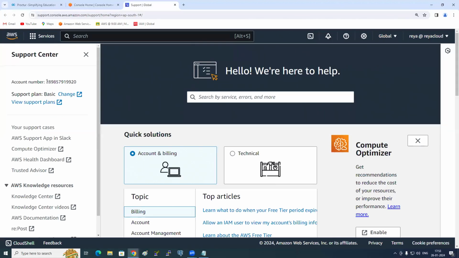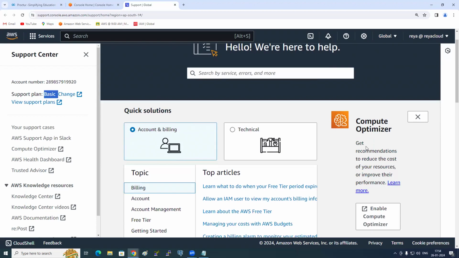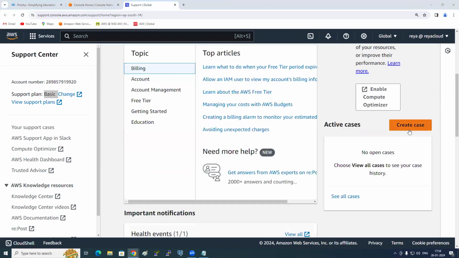And do you see this here? What is this? Account number. This is my account number. It is like this for every account; you also have your own account number or account ID. So here, what plan is this? Basic plan. So don't change it. Basic is free. And here you can create a case.